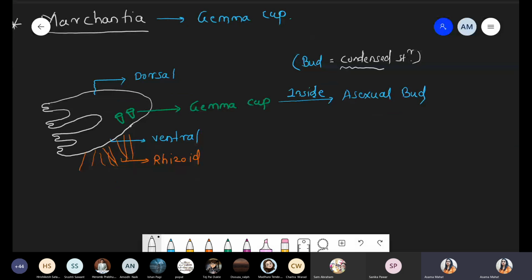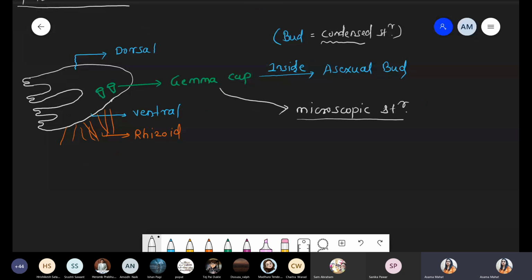Now we are talking about some more information, meaning some detailed structure of the Gemma cup. Suppose we take the Gemma cup out, and now we are taking the microscopic ultrastructure. How does it look? First of all, I will draw the structure. On the outer side, it looks like a cup shape, but when you study the internal structure, it looks like a different structure. So I will try to draw that structure. It looks like an 8 shape.